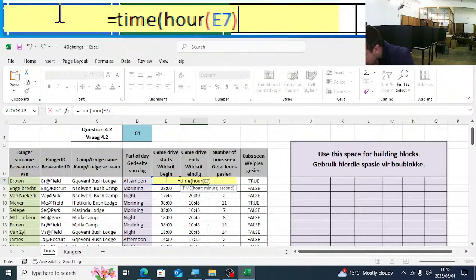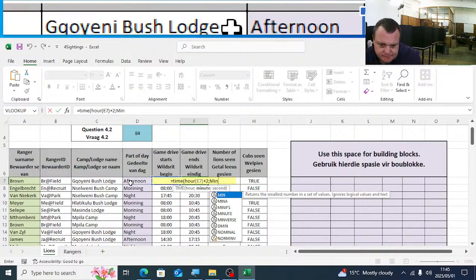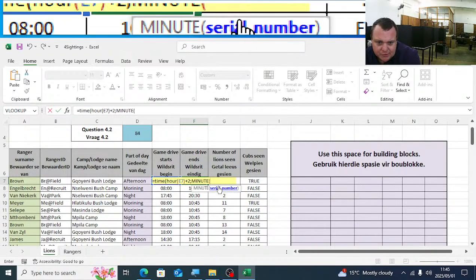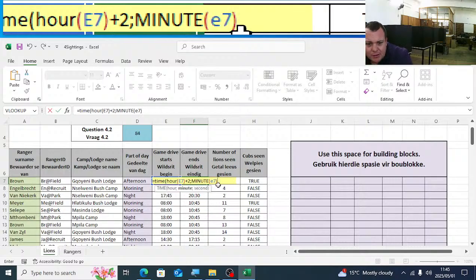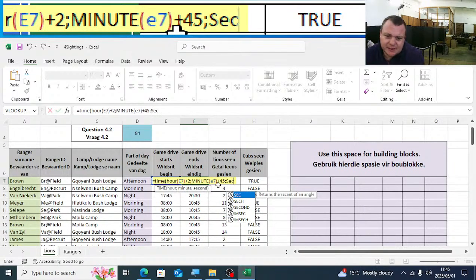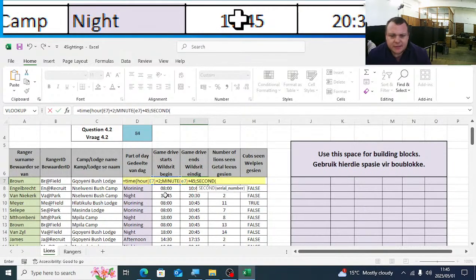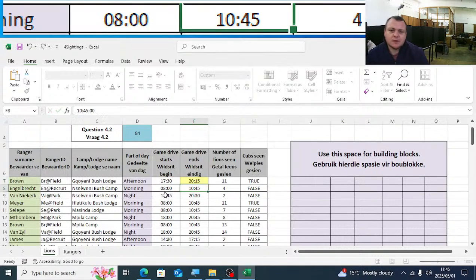We want to add 2 hours there. Then we want to take the minutes. We want to take the minutes of E7 and we want to add there 45. And then we want to just have the seconds there. They don't have seconds there, but we can use the seconds of E7.